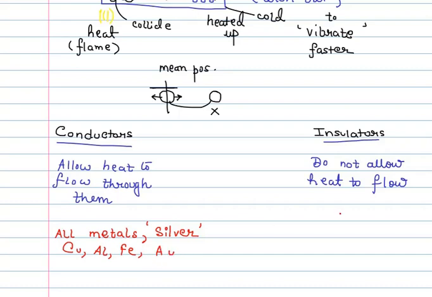Looking into the insulators, also known as the poor conductors or the bad conductors of heat, what are the substances which we can say are insulators? Well, these include glass, mica, cork, water, and all kinds of plastics. These are examples of insulators, so poor conductors of heat. Air and water, the two most common substances of our daily life, are also very bad conductors of heat.